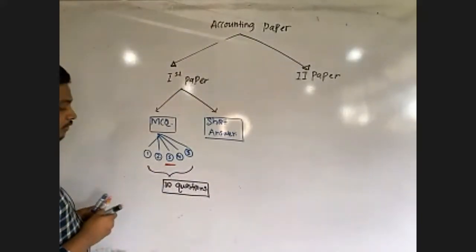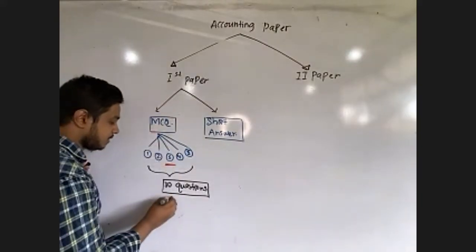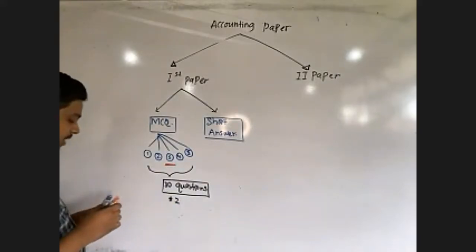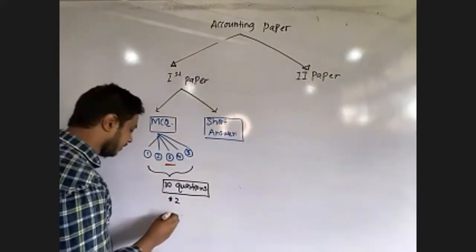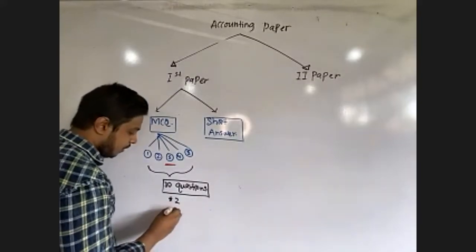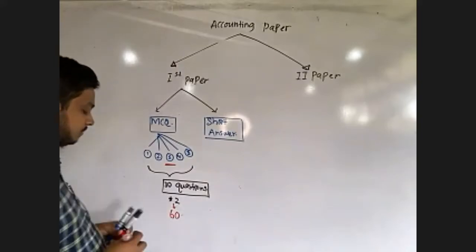So for the MCQ questions, for one question you will receive 2 marks. Therefore, total marks for the MCQ is 60. Total marks for the MCQ is 60 marks.